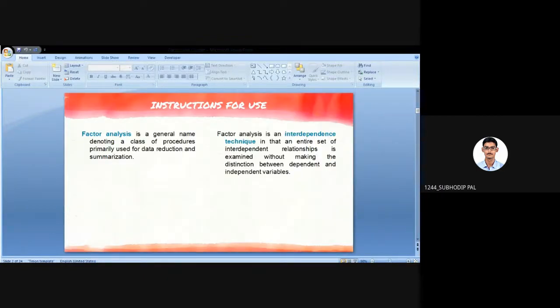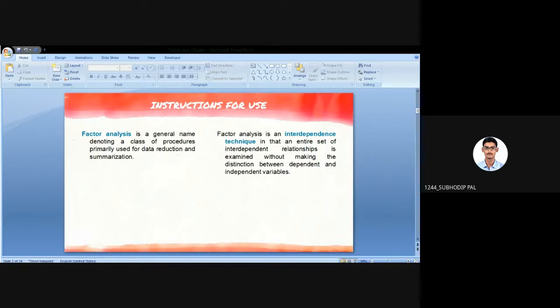So what do you know by now about factor analysis? What is the meaning of that factor analysis? Can anyone tell me that? If you have any idea. We are grouping the variables into factors, something like that. Kind of grouping the variables into factors. Yeah, kind of, you can say.